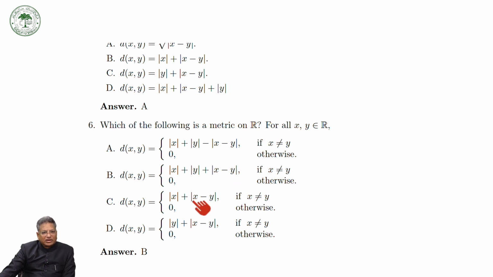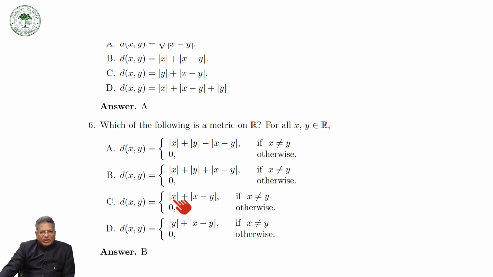But this is not a metric on R, and this is not a metric on R. For example, consider this one. Take x equal to y. Then even the symmetry fails. If you take the symmetry, here you will get y minus x, but y minus x is equal to x minus y, while here you have x, and if you change it, d(y,x), you will get y.